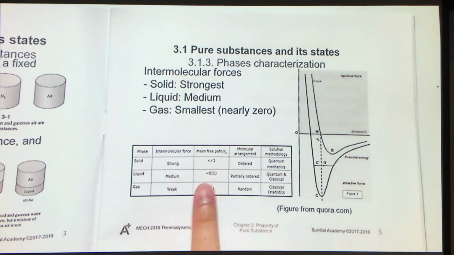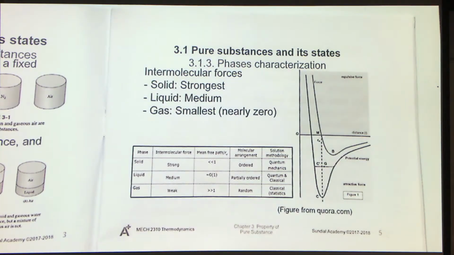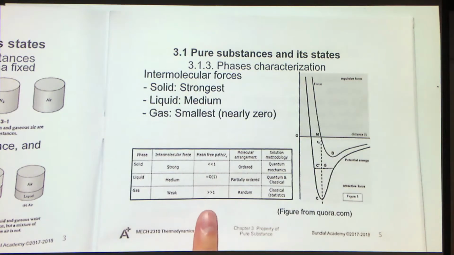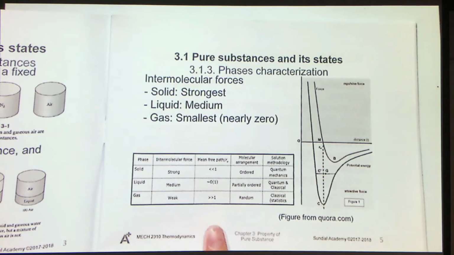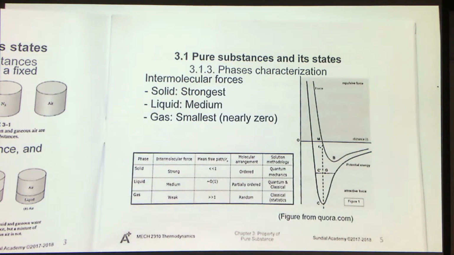For gas, it will have a much greater mean free path, because the gas has a very loosely packed arrangement and the average distance among the molecules is quite large. So we'll have a mean free path much greater than the atomic radius.